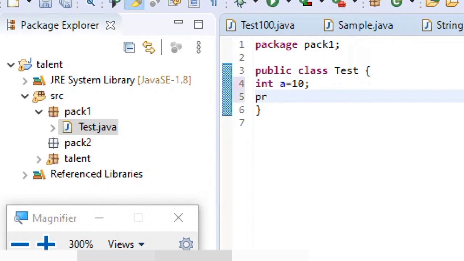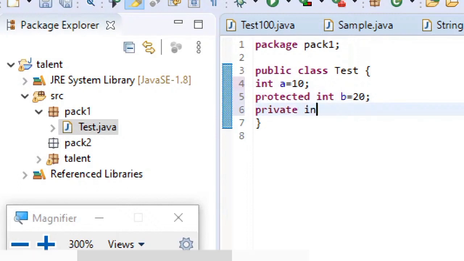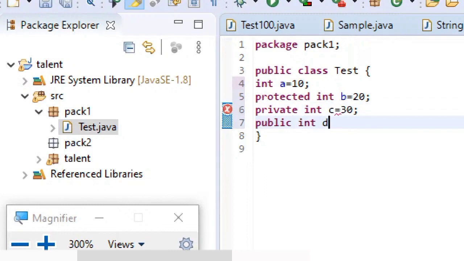Next I am saying protected int b equal to 20. Next, private int c equal to 30, and lastly public int d equal to 40.